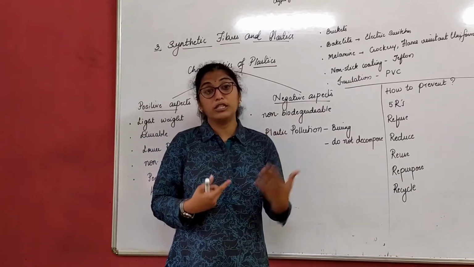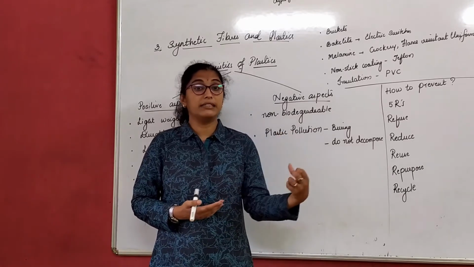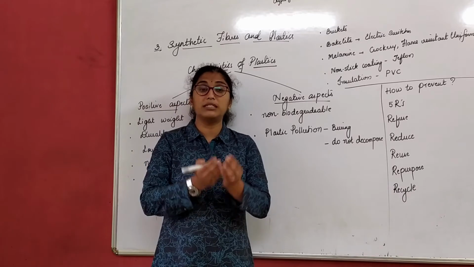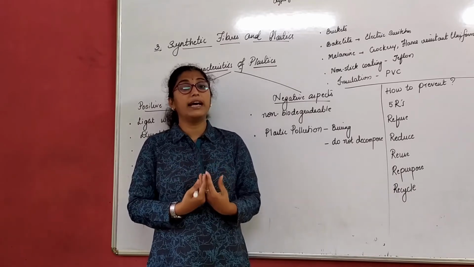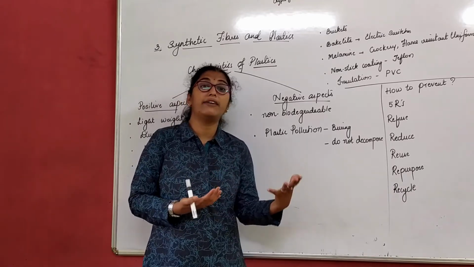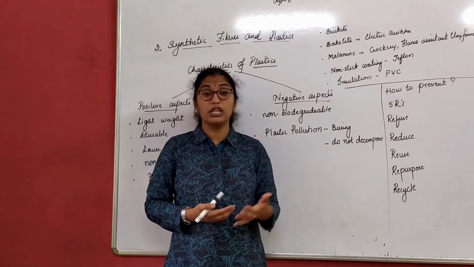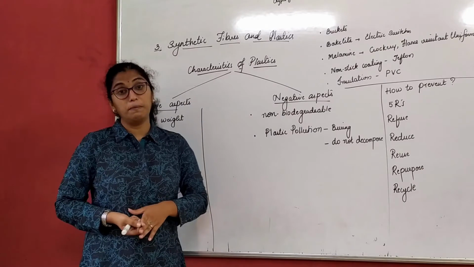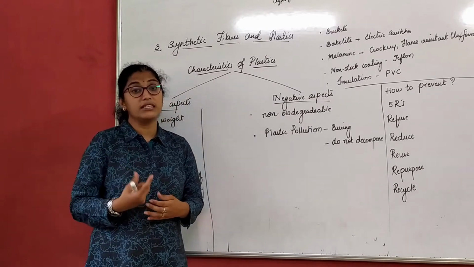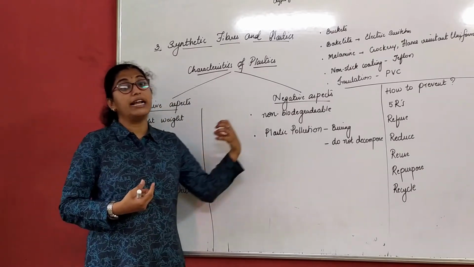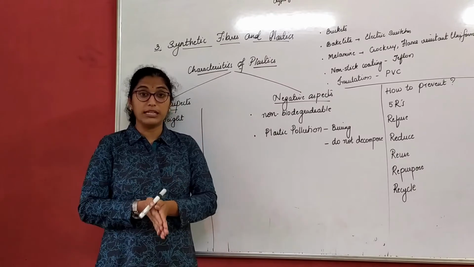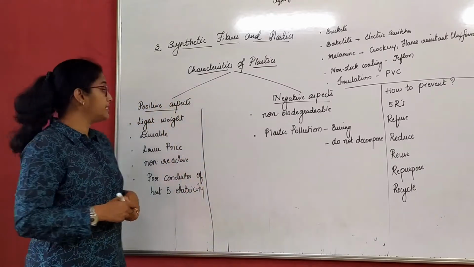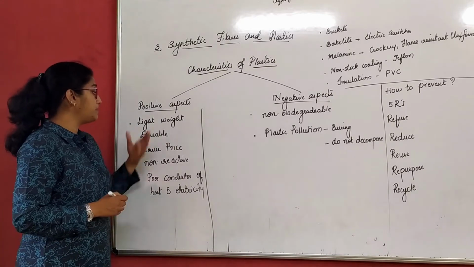As we also discussed, any material, synthetic or natural, whichever is available to us on earth, will always have its disadvantages as well as its advantages. So in today's class, let us study the characteristics of plastics. That is, we will discuss both the positive and negative aspects of using plastics. Let us first discuss the positive aspects. So what are the positive aspects?